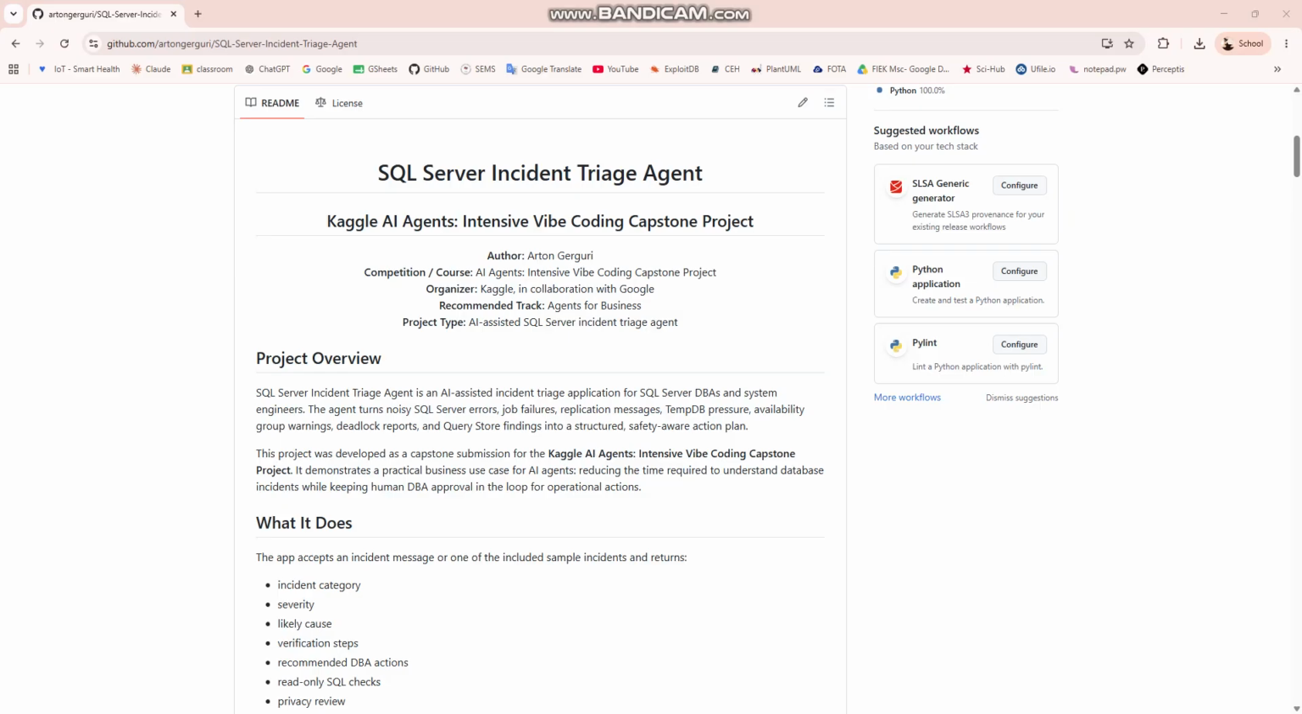SQL Server incidents often arrive as long and noisy logs. They can come from SQL Server Management Studio, SQL Server Agent Job History, SQL Server Error Log, monitoring tools, or application logs. During a production issue, a DBA has to quickly understand the category, severity, likely cause, and safe verification steps. This is important because a wrong action, such as shrinking files, killing sessions, forcing failover, or changing replication too often, can make the incident worse. The goal of this agent is to support the first triage phase in a safe and consistent way.